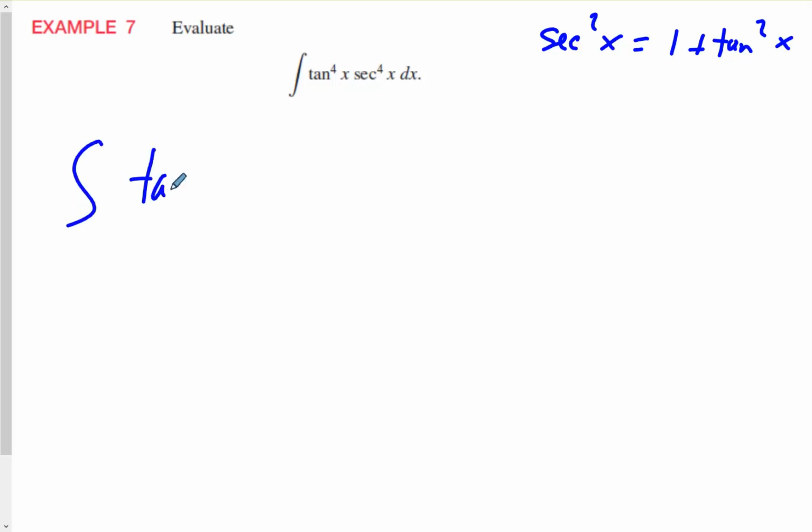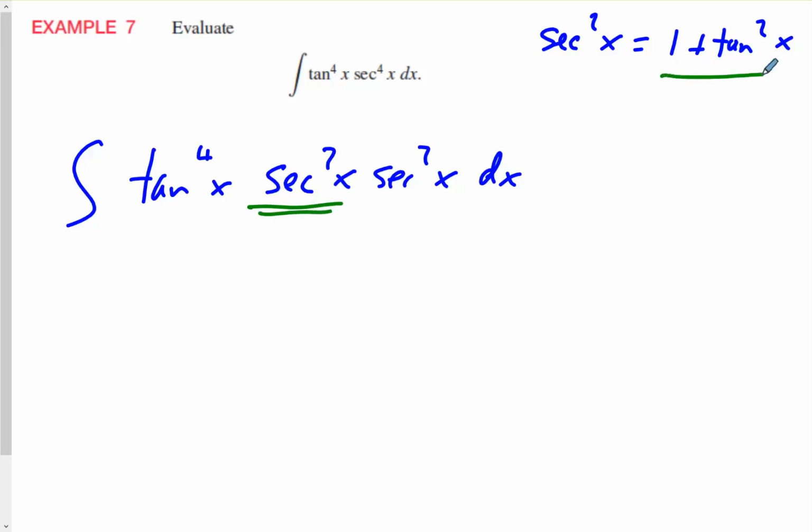Okay, so I have my tangent to the 4th x. I'm going to separate the secant to the 4th as secant squared x and a secant squared x. Now, one of the secant squared x's, I'm going to substitute with 1 plus tangent squared x.